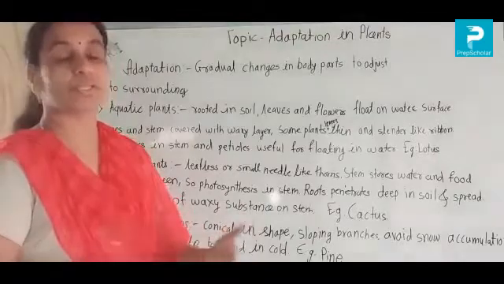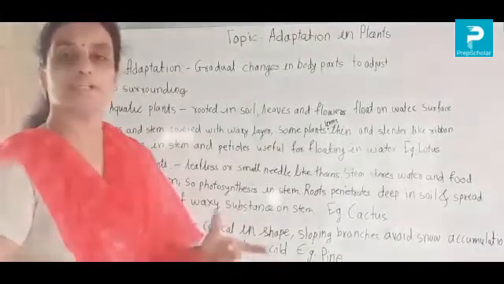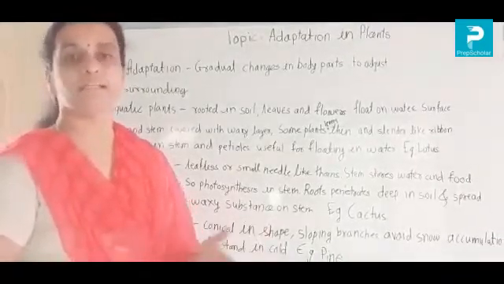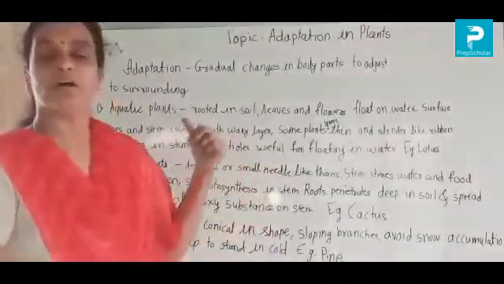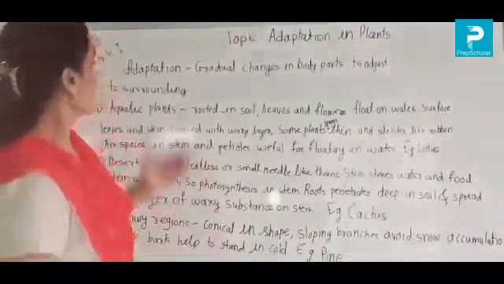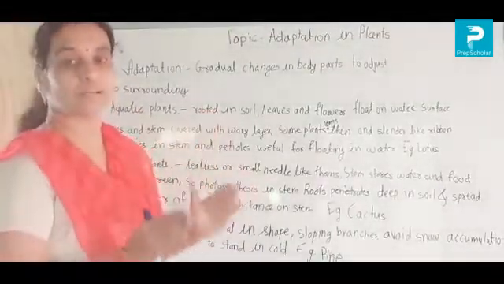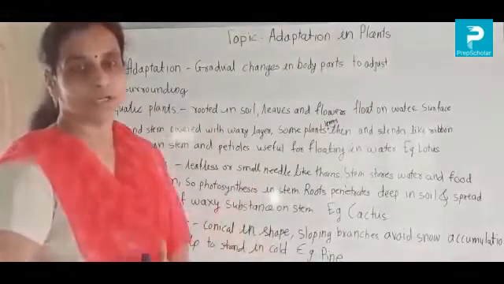If we use excess water when watering plants, they start to spoil. But in water the lotus plant is not spoiling. Why? Because its body parts have made some changes so that they get adapted to the water.